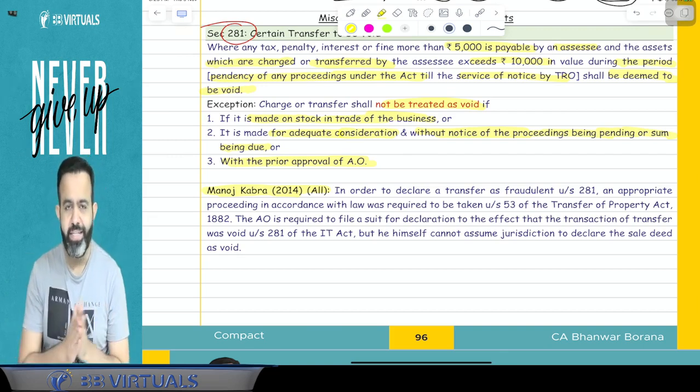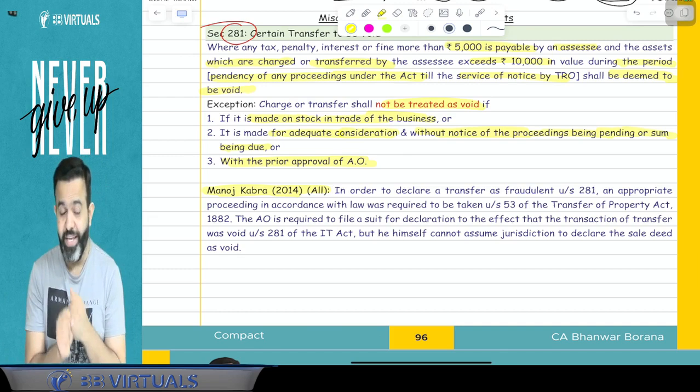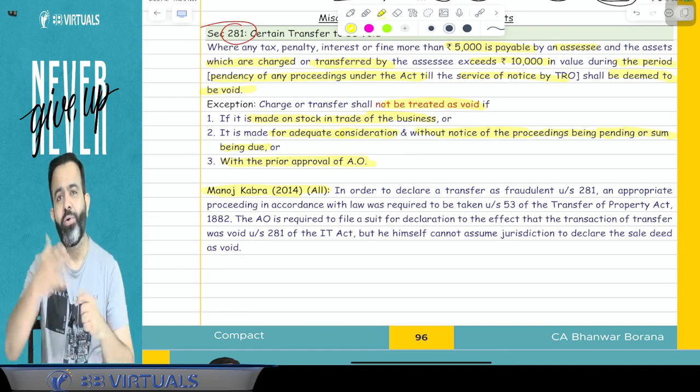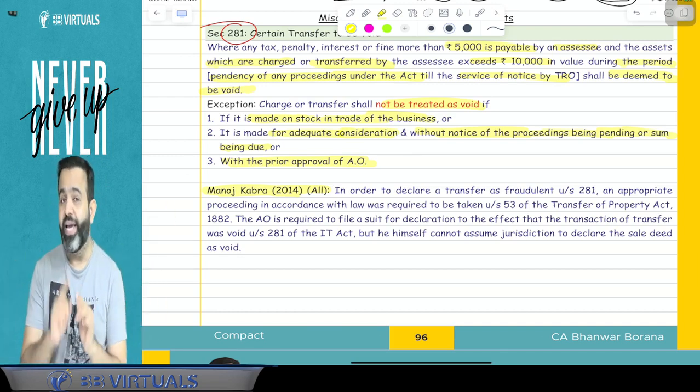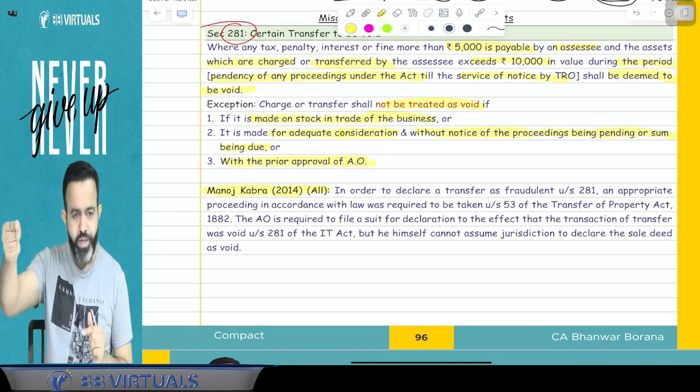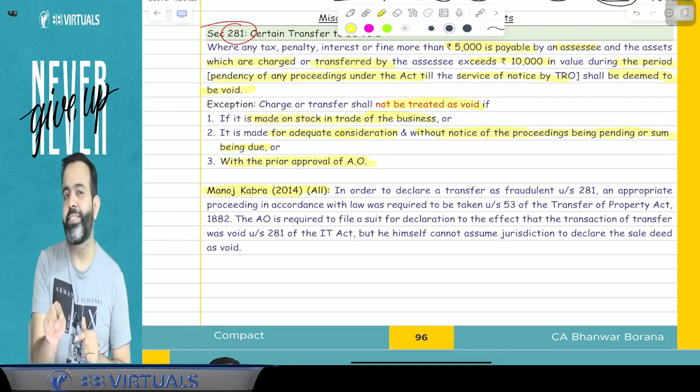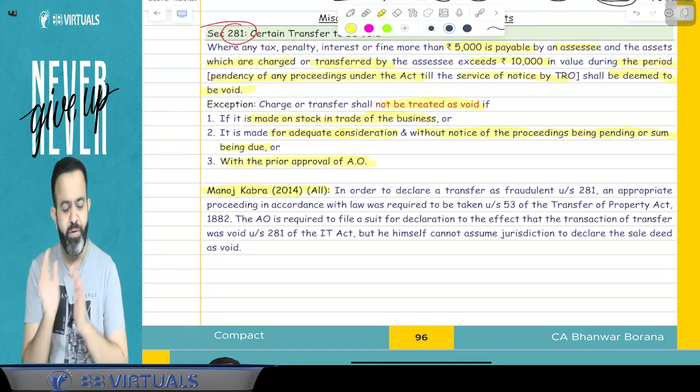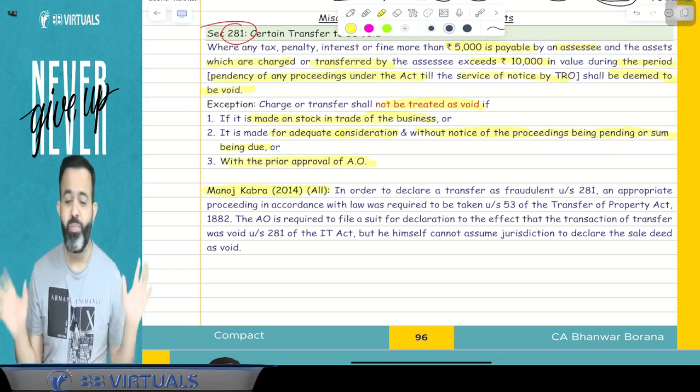Court will decide whether that transfer is void or not. Here the AO will not be able to decide that. The AO alone cannot say that it is void. No, he has to file a suit in the court, and the court will decide that yes, that transfer is void, then it will be treated as void, otherwise it will not be treated as void.